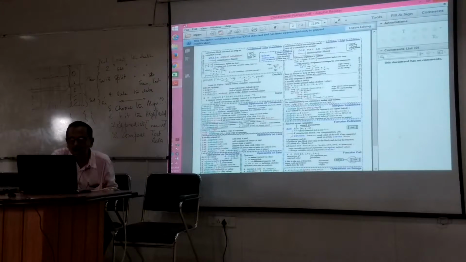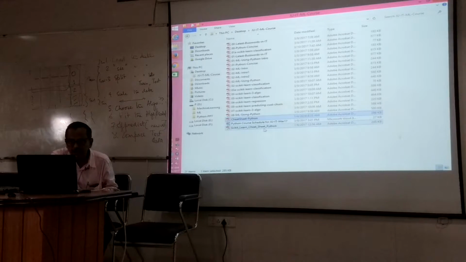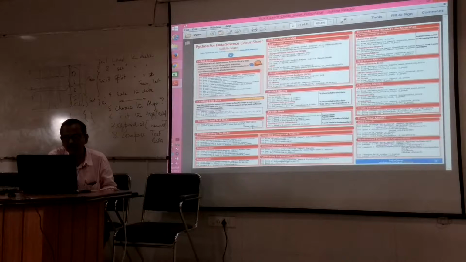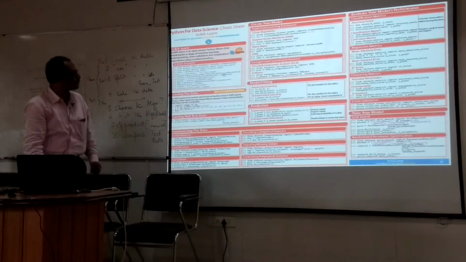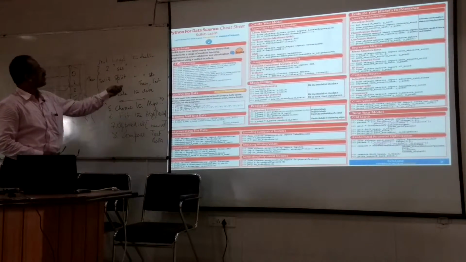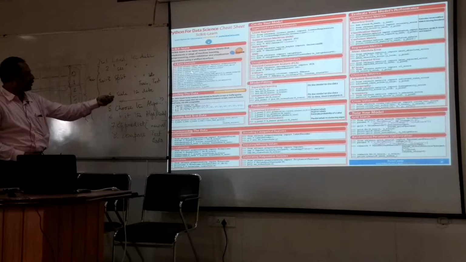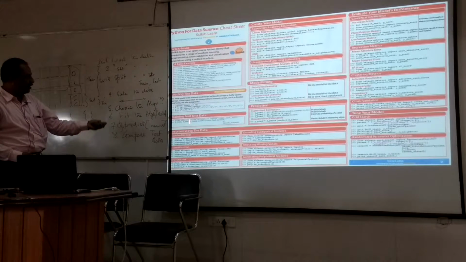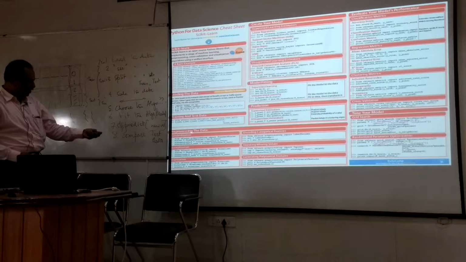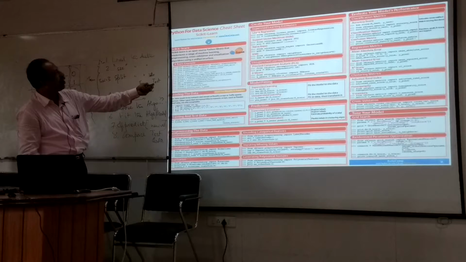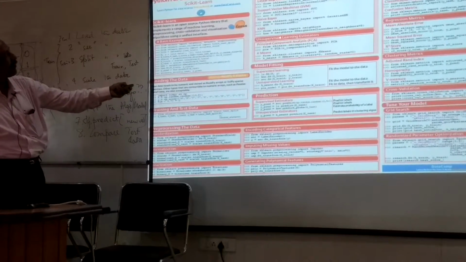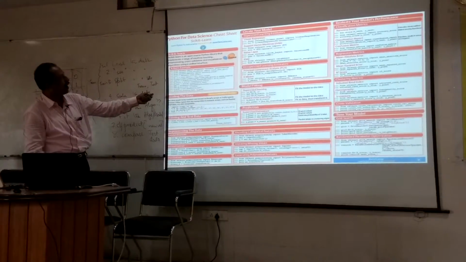Number two, I wanted to show you a similar cheat sheet for scikit-learn. It's a huge one, again two pages. Now you see, for scikit-learn there's a basic example given: loading the data, training the data, preprocessing, normalizing, and then finally creating your model using linear, support vector, naive Bayes, KNN.